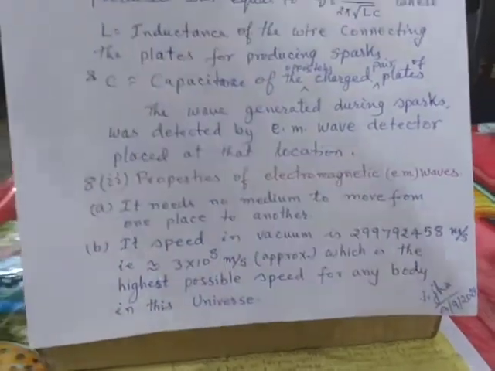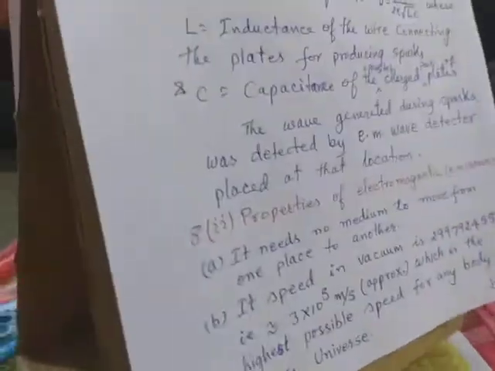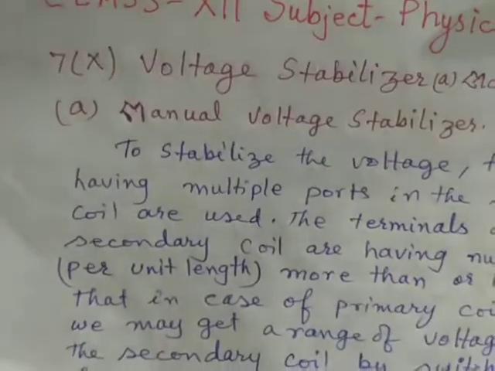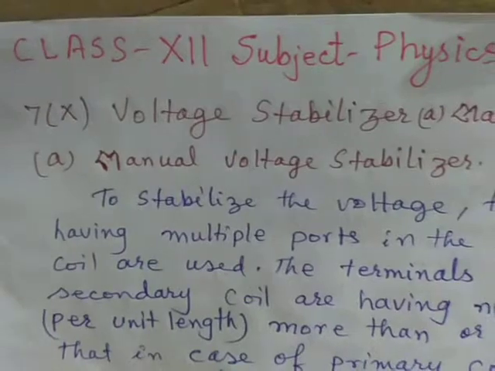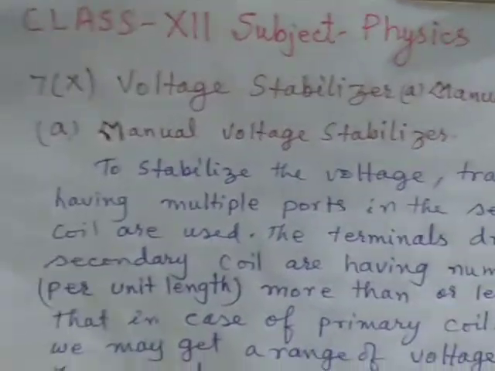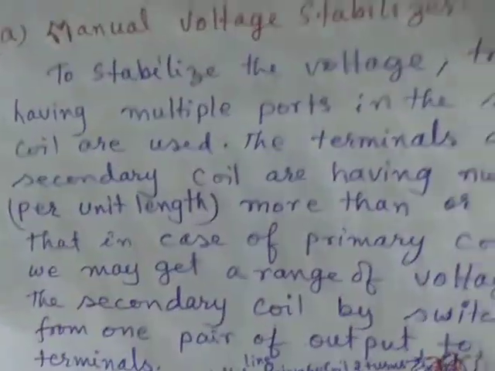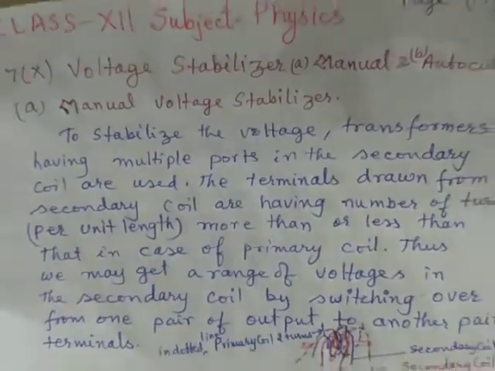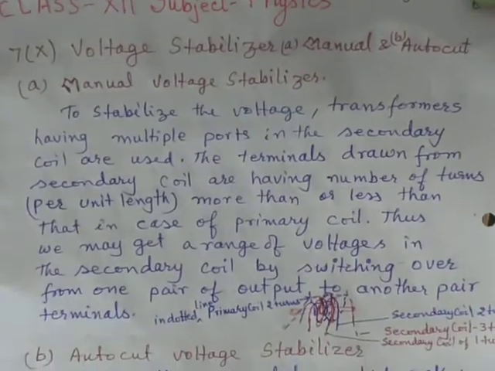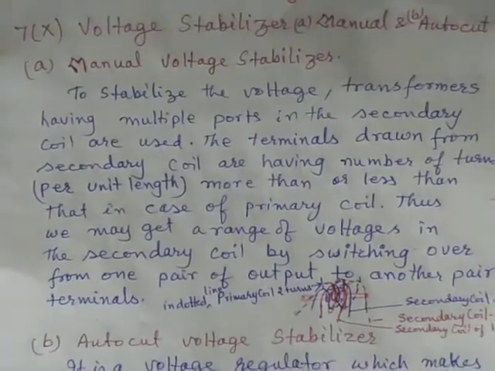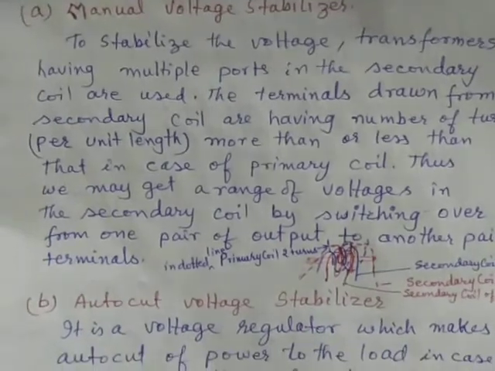So this is about a few points of electromagnetic waves. We shall also talk about some practical applications, which we can now understand, about the voltage stabilizer. You know, voltage fluctuation is a common problem these days, and how can we overcome it? We can overcome it by having a proper voltage stabilizer. Now, voltage stabilizer is of two types. One which is maintained manually, and another which does it automatically.